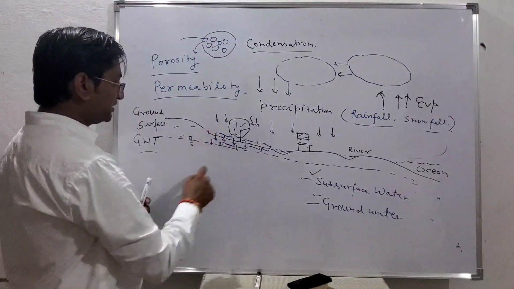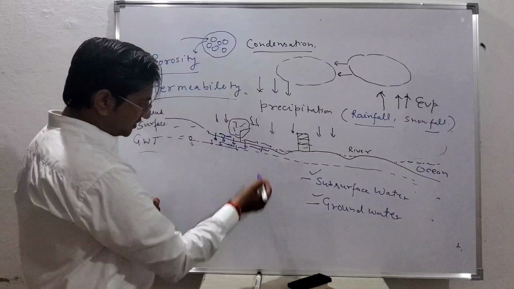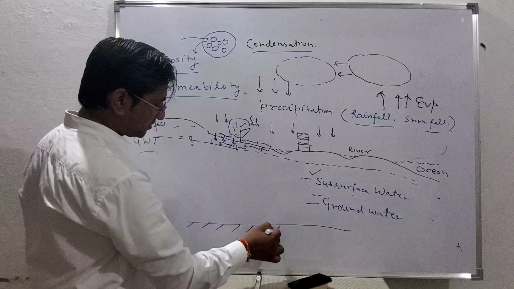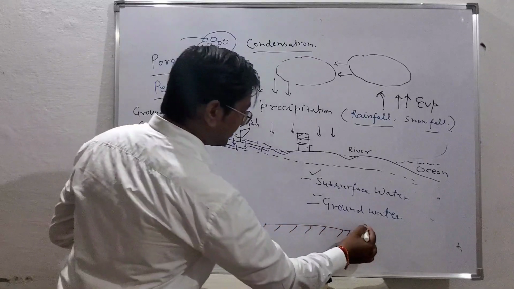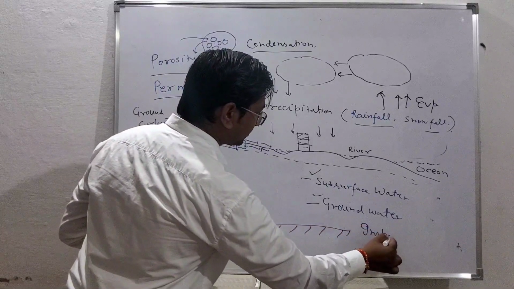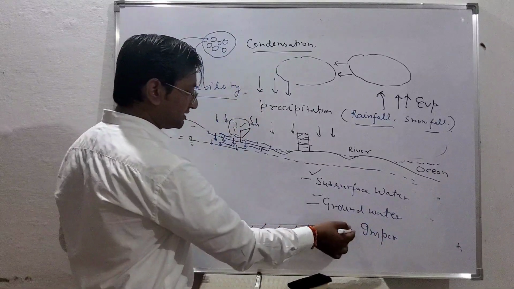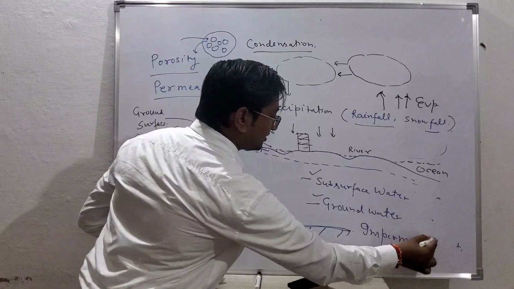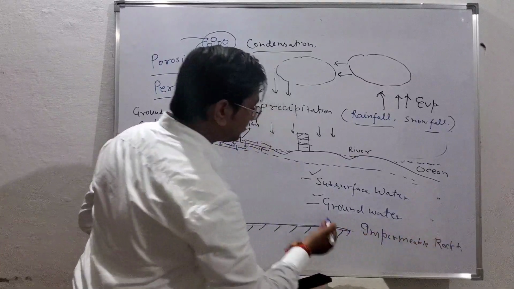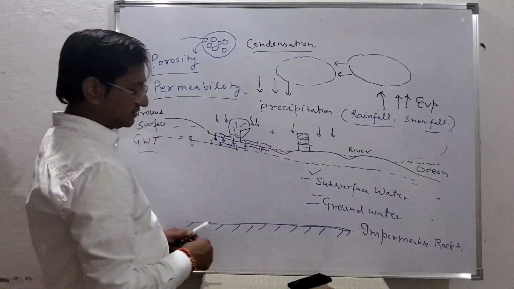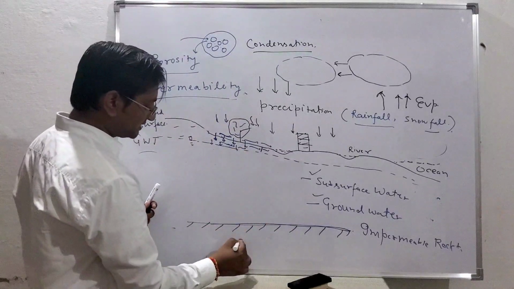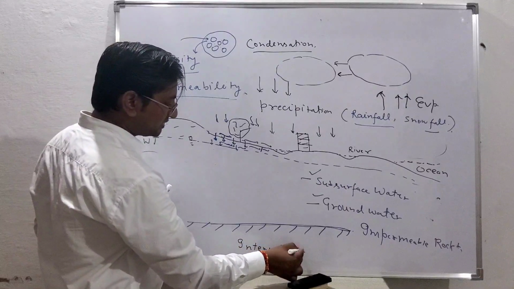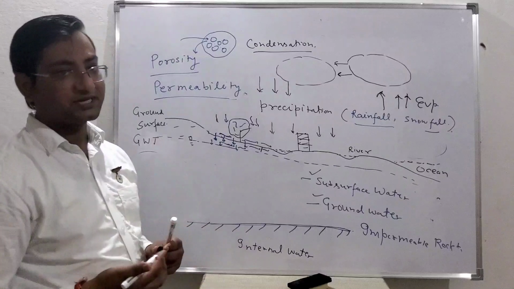If you look at this zone, this is the saturated zone. If we go a few kilometers below, we get the impermeable strata, impermeable rock. I just write here impermeable rock, this is the impermeable layer. Below that, the water is called internal water. A few kilometers below, this is called internal water, and it is not easy to take out that water.